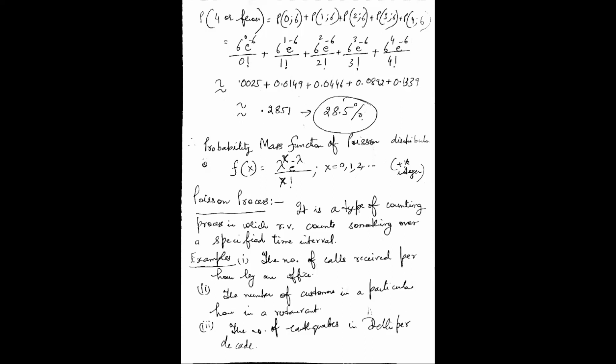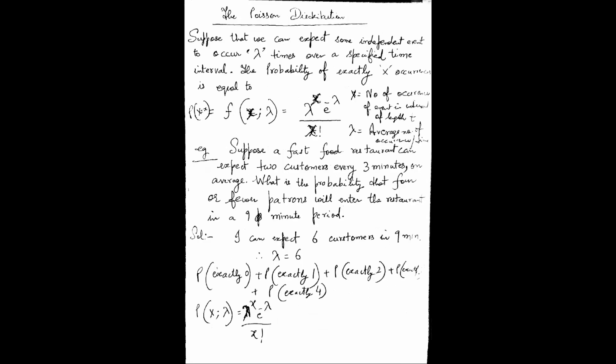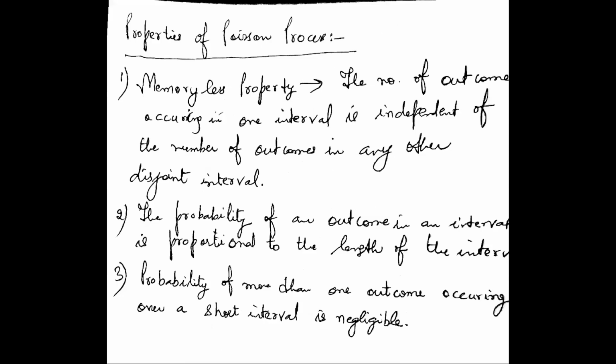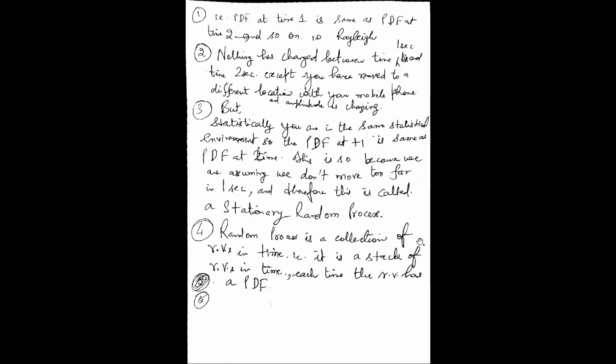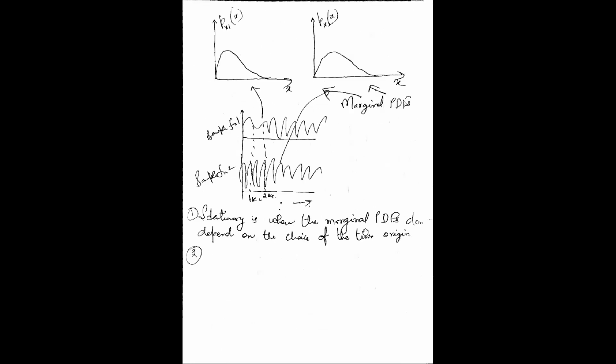I have also discussed what a stationary random process is, right? Let me come to the stationary random process. Statistically, you are in the same behavior when you're going from time t1 to time t2. This is so because we are assuming we don't move too far, and the marginal PDF of the first random variable remains the same as the marginal PDF of the second random variable. Then it is called a stationary random process.